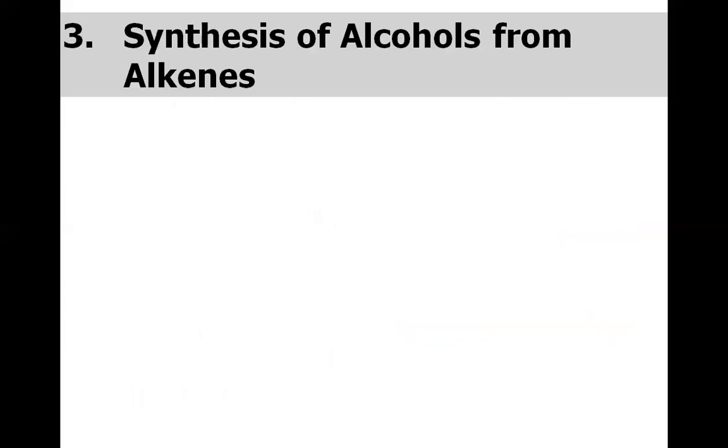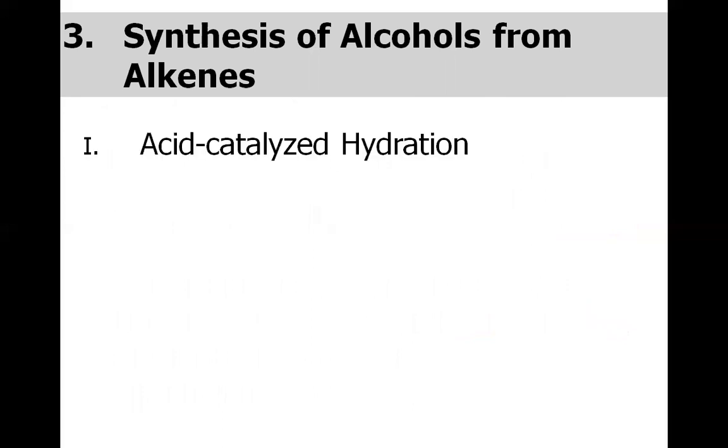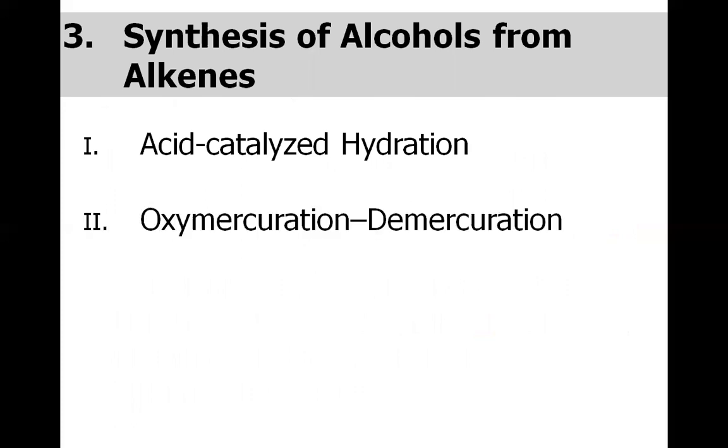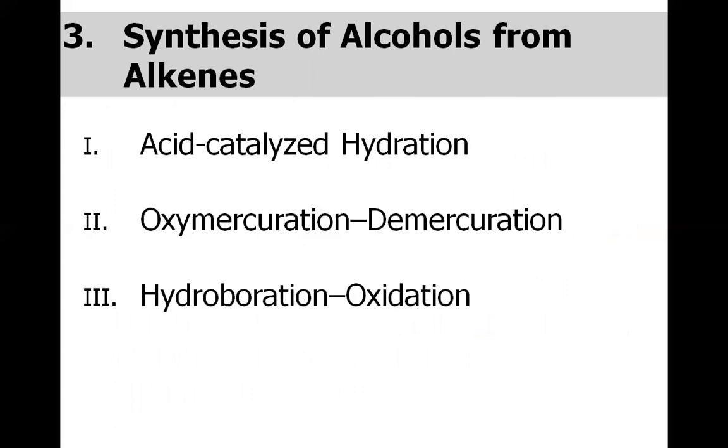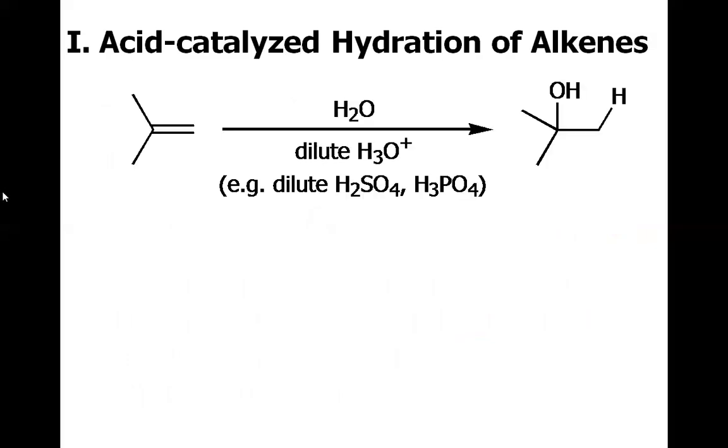So let's start learning the synthesis of alcohols from alkenes. Well, there are three ways to get alcohol from an alkene. One is called acid catalyzed hydration, the other is called oxymercuration and demercuration, and the third one is called hydroboration followed by oxidation. In the acid catalyzed hydration of alkenes, as the name suggests, the acid is used as a catalyst and water is the source for the hydroxy and hydrogen addition across the carbon-carbon double bond.